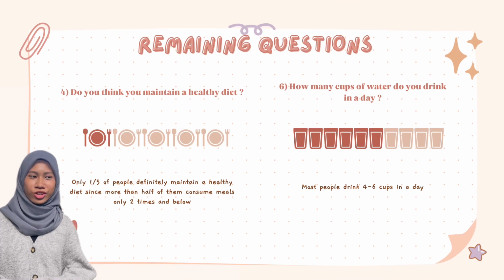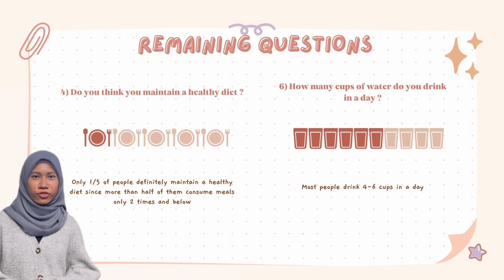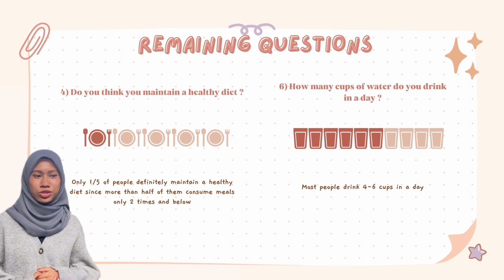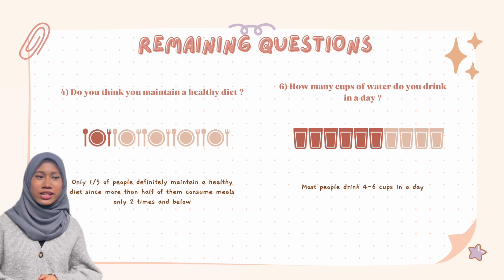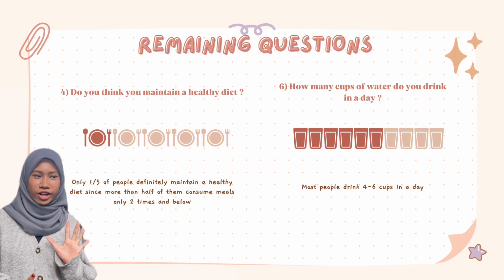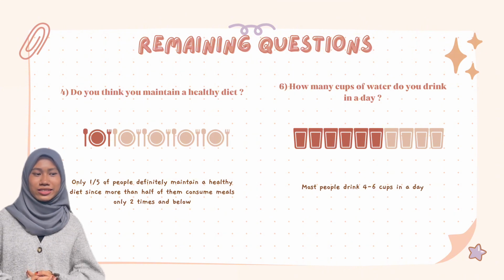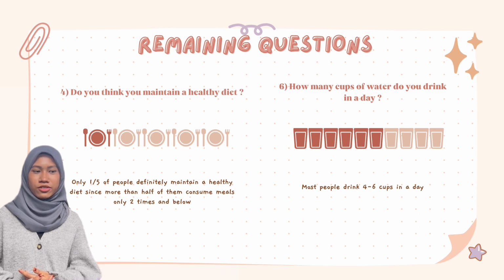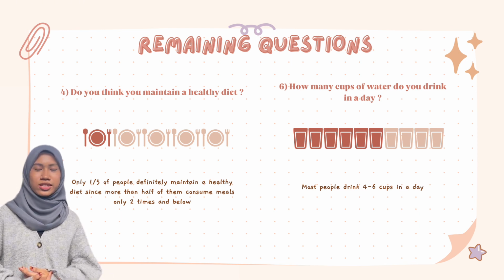Next, for question 4, only 1 out of 5 people definitely maintain a healthy diet, since more than half of them consume meals only 2 times daily. Most people are not sure about maintaining a healthy diet, since the statistics for question 5 show that people mostly restrict their meals to only 2 a day. This may limit the variety and quantity of nutrients they consume.